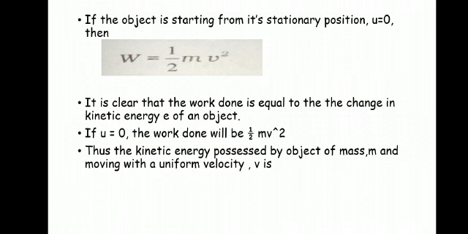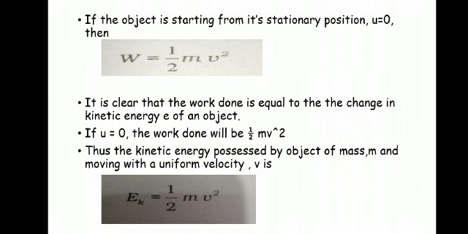Thus kinetic energy possessed by a body of mass m and moving with a uniform velocity v is given as KE, whatever you want, you can write. So you can write KE equal to half mv square. Here the work done is equal to the kinetic energy of the body. So instead of work W, we are substituting KE. This is how we are deriving the equation KE is equal to half mv square.